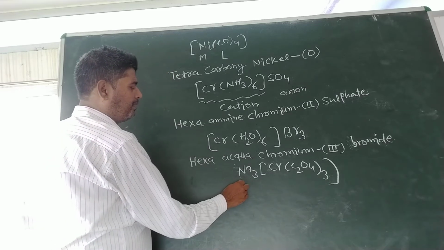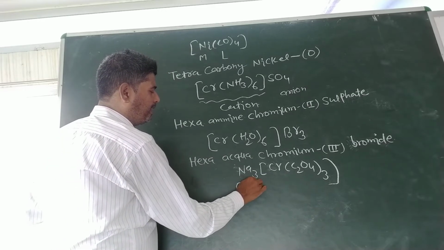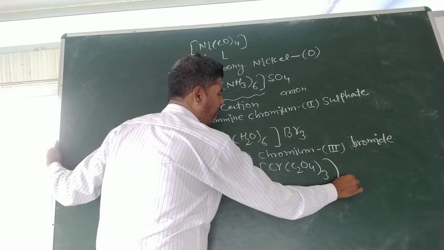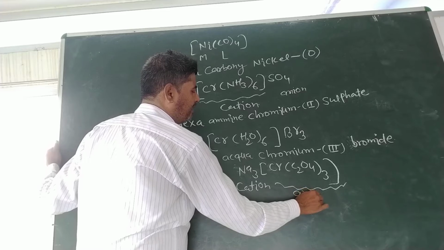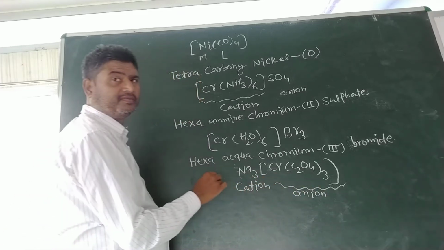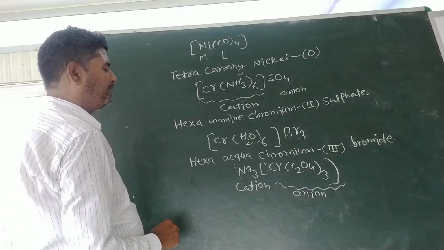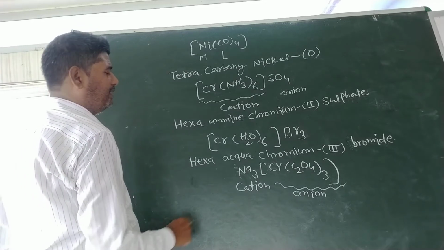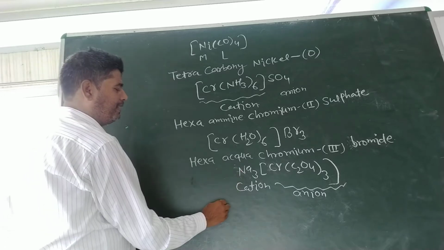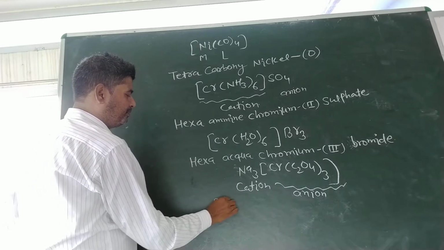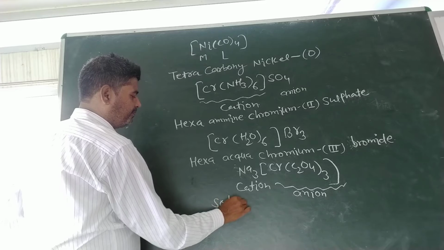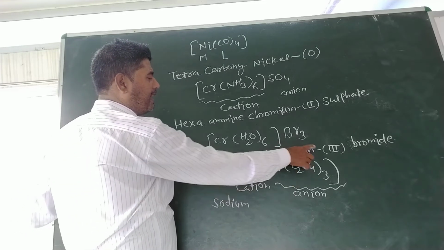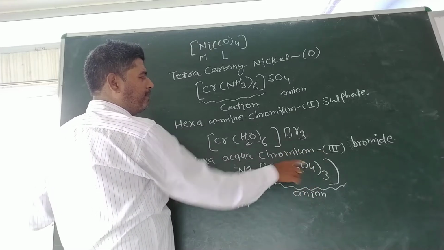It means sodium will behave as the cation and the coordination sphere, that is the big bracket, as the anion. First of all, we will write the name of the cation. So here the cation is Na, the name of Na is sodium. Sodium. After the name of the cation, the name of the anion will be written. So here the anion is the coordination sphere, that is the big bracket.